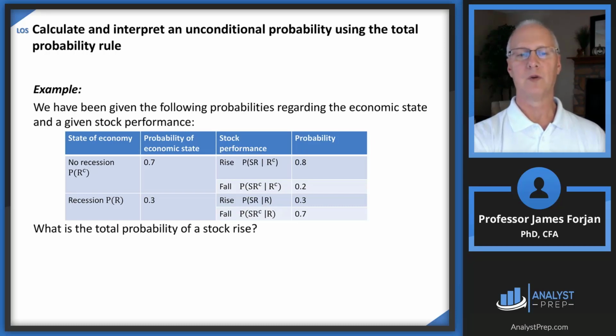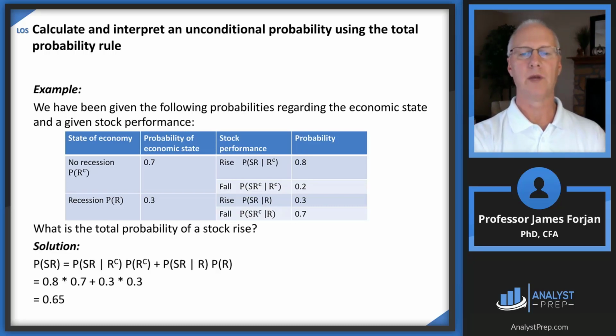So here's the question. What is the total probability of a stock price increase? And so we're starting with an estimate of probabilities of recessions and no recessions. That's 70 and 30%. And then we layer that with probabilities of stock price performance, which is either 80-20 or 30-70.